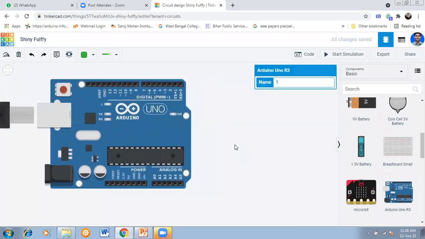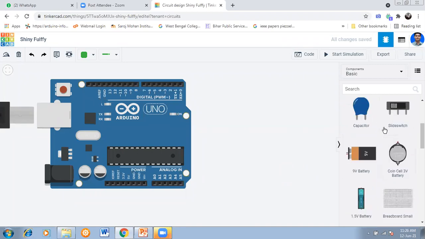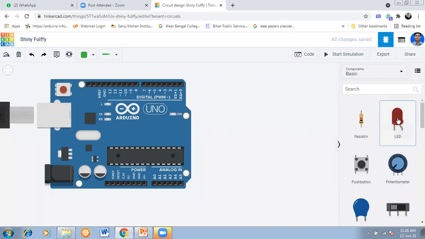Let us start with a little code. We turn on one LED. So let us start. Take one LED. This is your LED. So click here.